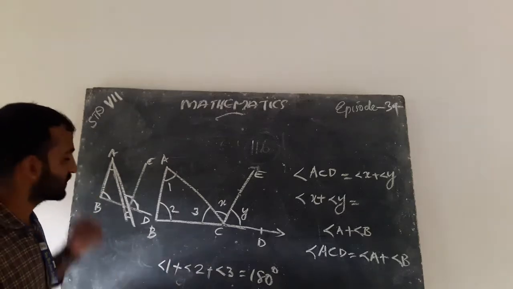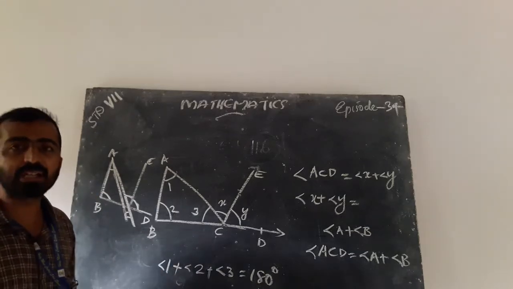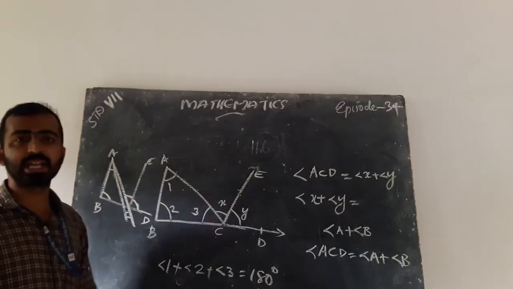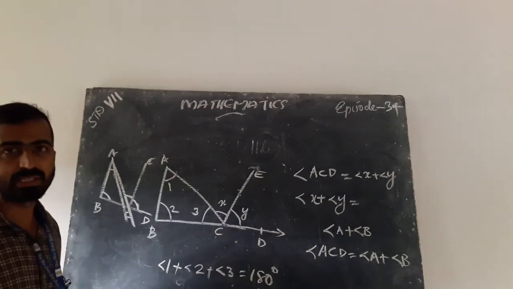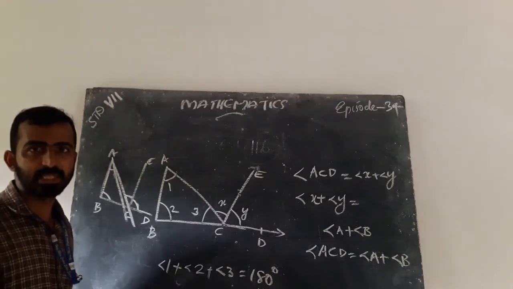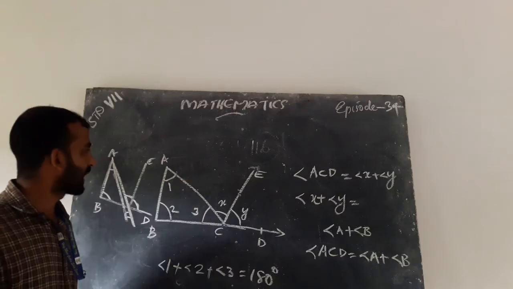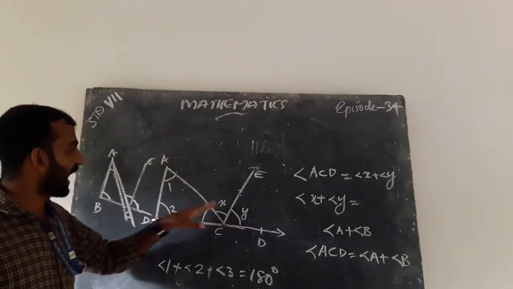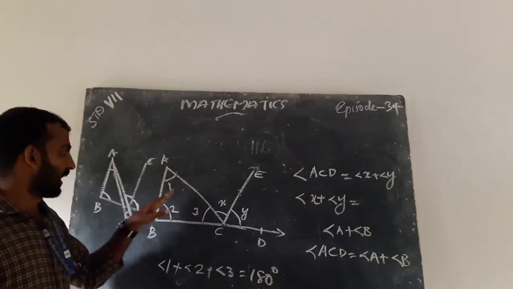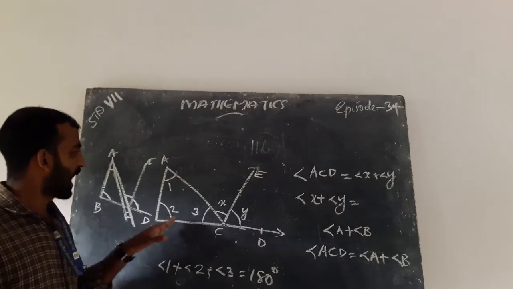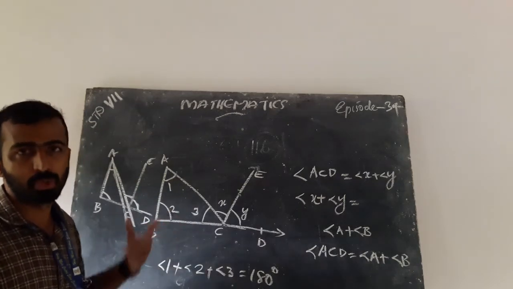Why? The angles are alternate angles. Is it? Yes. So angle X equals angle 1, angle Y equals angle 2.